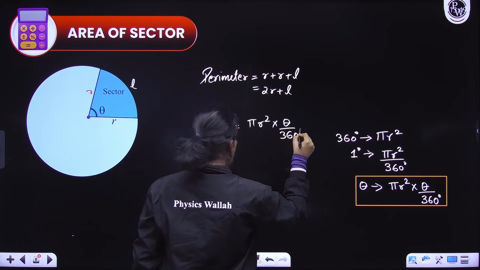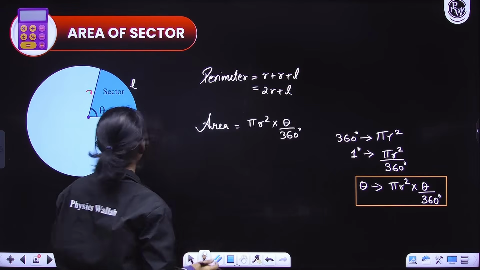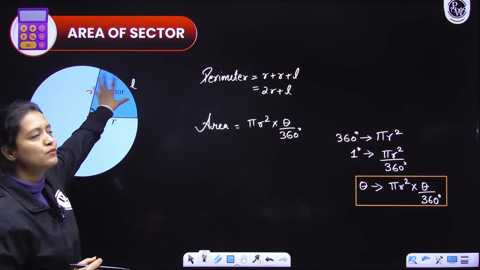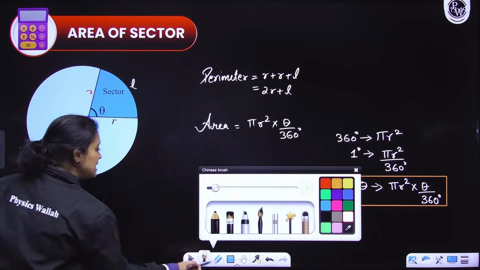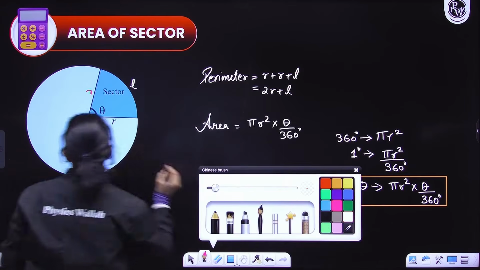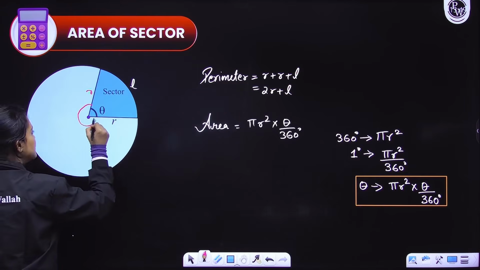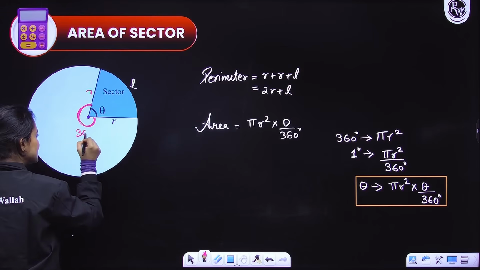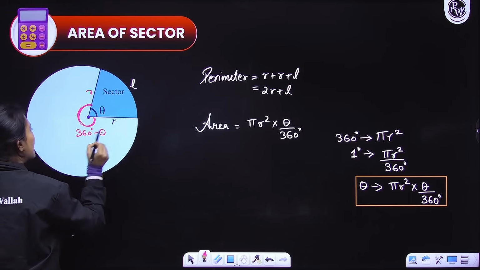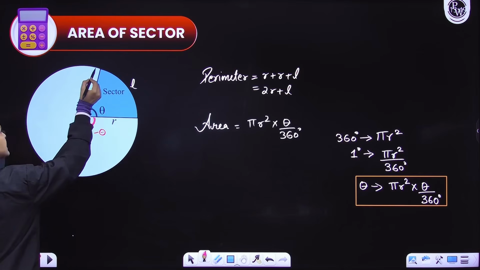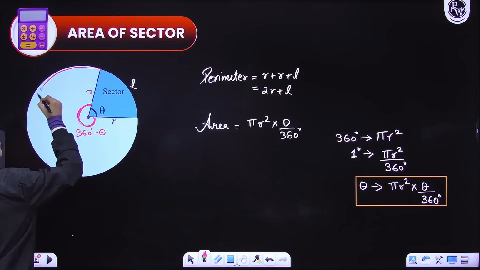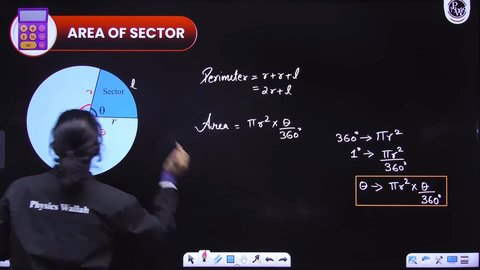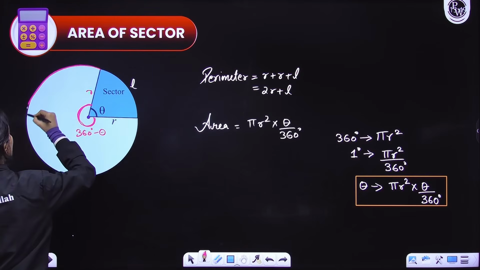Right? Now again notice in this figure, guys, that we have two sectors being formed. One sector is this blue colored sector, but there is another sector. If I take this angle here, what would this angle be, everyone? 360 degrees minus theta, right? Now notice this part. This here is an arc, everyone.